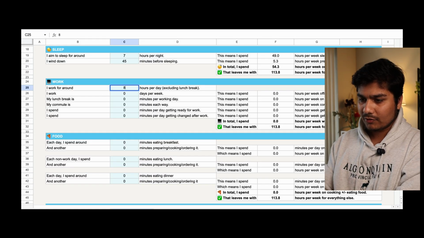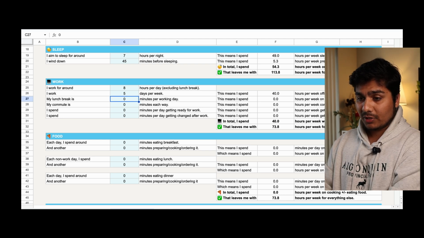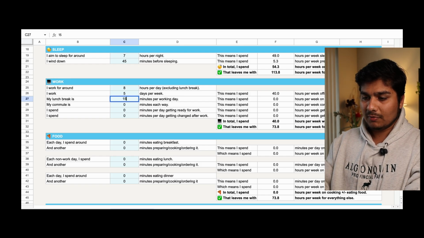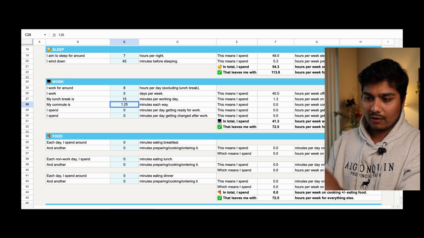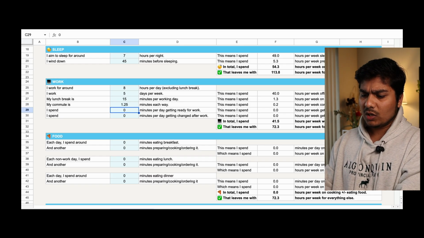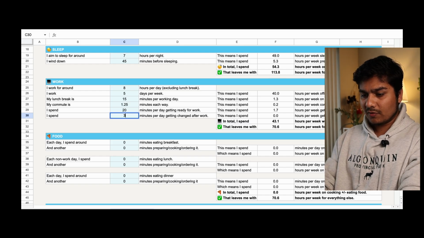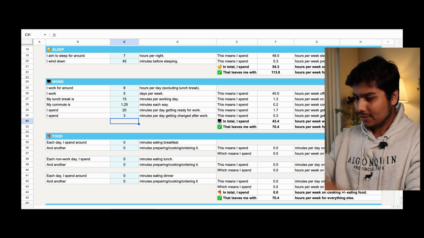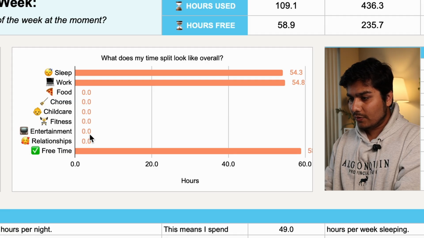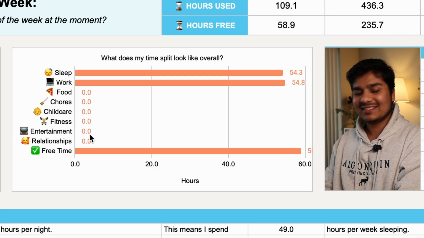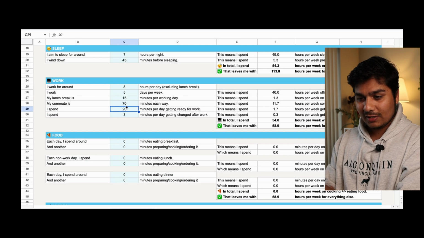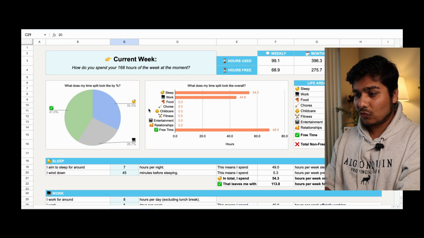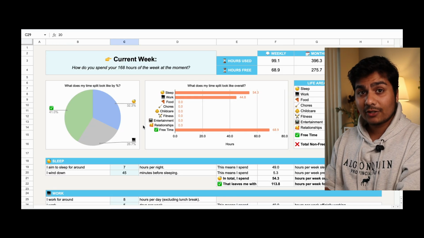I work around 8 hours, 5 days a week. My lunch break, I don't take lunch at work every day, so let's just put 15 minutes. Back then it took me more than an hour. For the fun of it, let's put 1.25 hours each way for the commute. Getting ready for work, 20 minutes is enough for me. Getting changed after work, 3 minutes, right away. As soon as I'm home, I'm in my home clothes. 54.8 hours combining work and commute, more time than on my sleep. Now, let's say a 10 minute walk, and that comes down to 44.8, which is actually a dream.